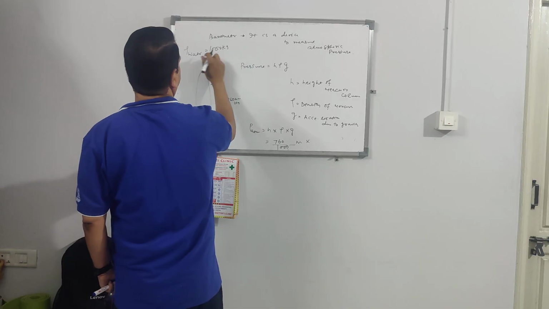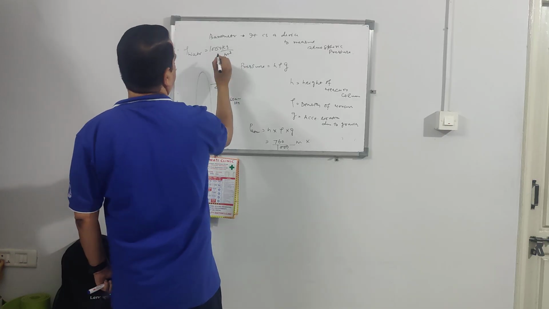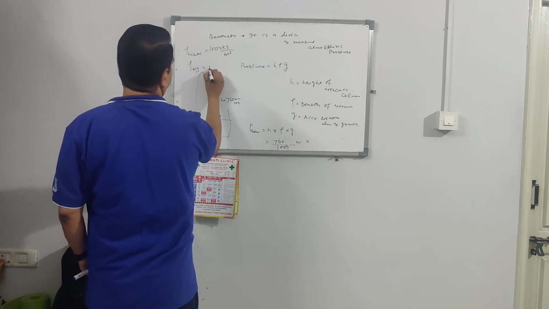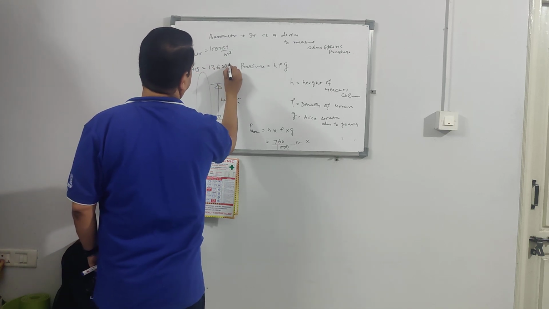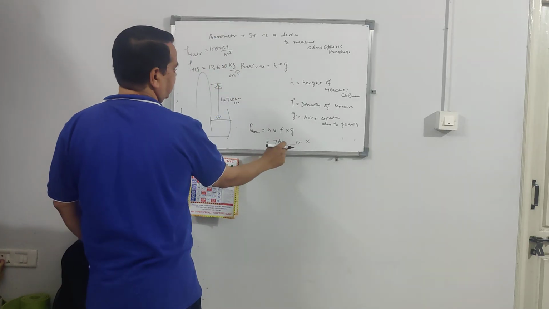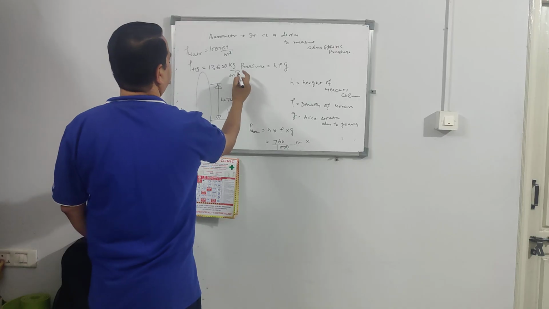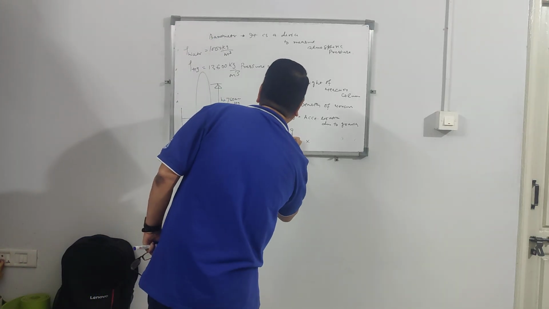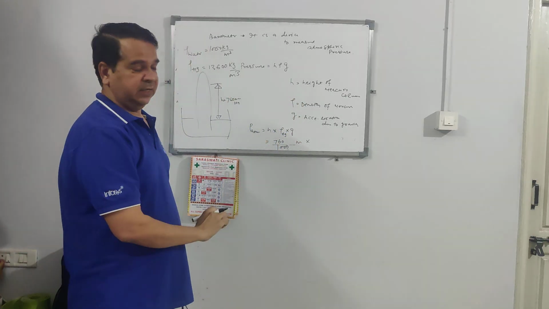So mercury density is 13,600 kg per meter cube. Because you are using meter unit for height, you have to use meter unit for density also. This is density of mercury because you want to measure atmospheric pressure.